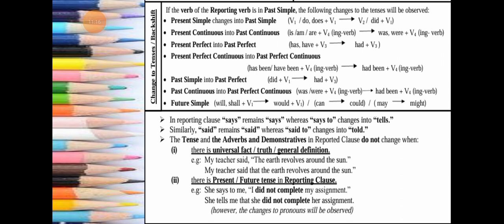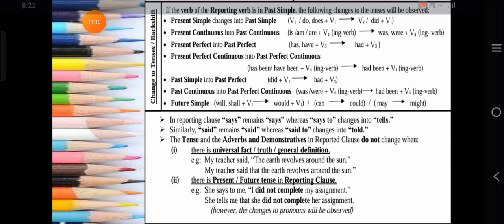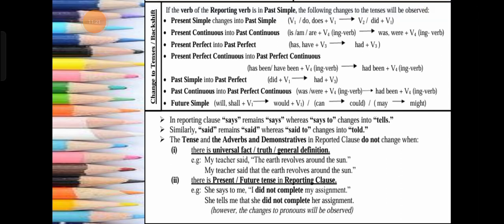So you need to pay serious attention. It is very important, a must, to know this at your fingertips. Once you know it at your fingertips, it's a huge advantage, because you can easily do it. Otherwise it's quite difficult to understand it, solve it, and do it. So you need to be very clear with the tenses. I'm not going deep down, I just tell you the structure of the tenses, but you can see it here and memorize it, because once you memorize it, you're going to be able to do it.